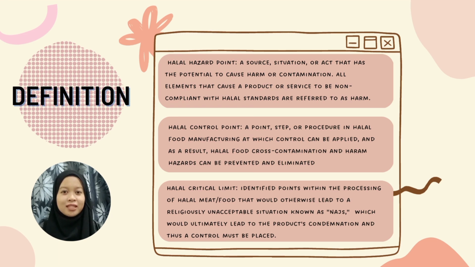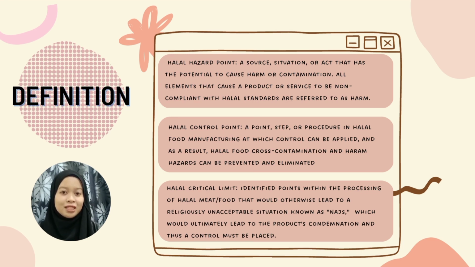We are now looking at the definition of halal hazard point, halal control point, and halal critical limit. Halal hazard point is a source, situation, or act that has the potential to cause harm or contamination. All elements that cause a product or service to be non-compliant with halal standards are referred to as harm. Next, halal control point is a point, step, or procedure in halal food manufacturing at which control can be applied, and as a result, halal food cross-contamination and haram hazards can be prevented and eliminated.